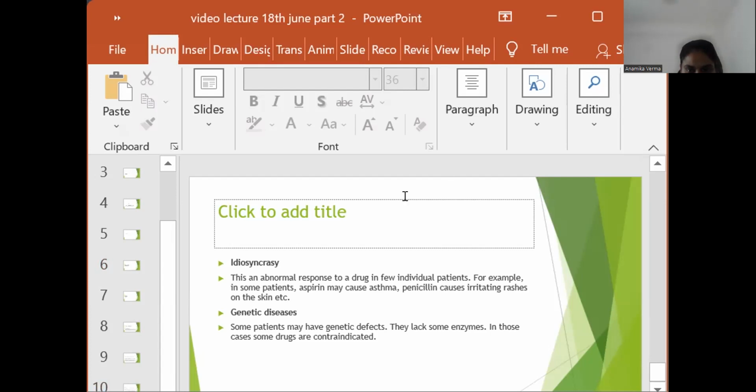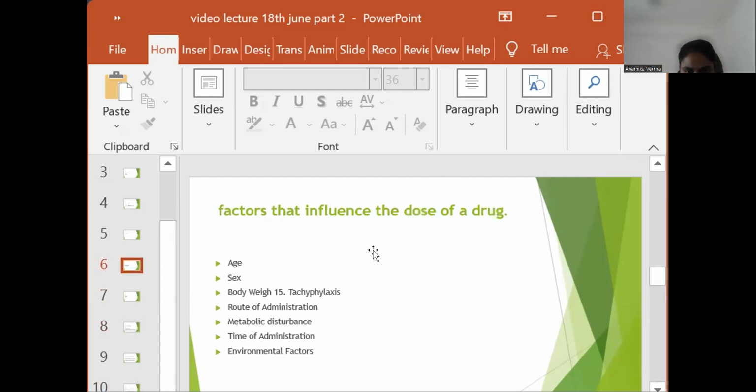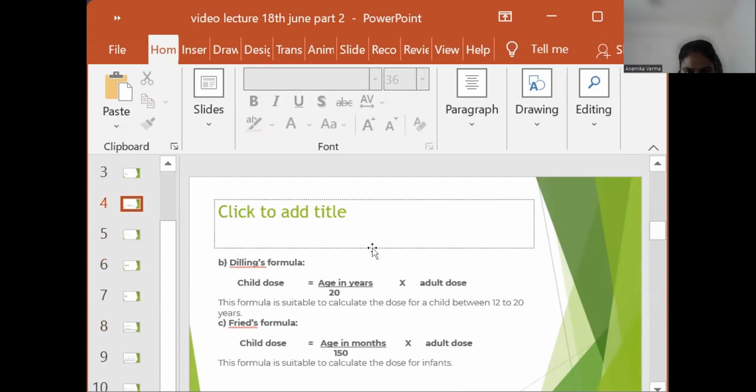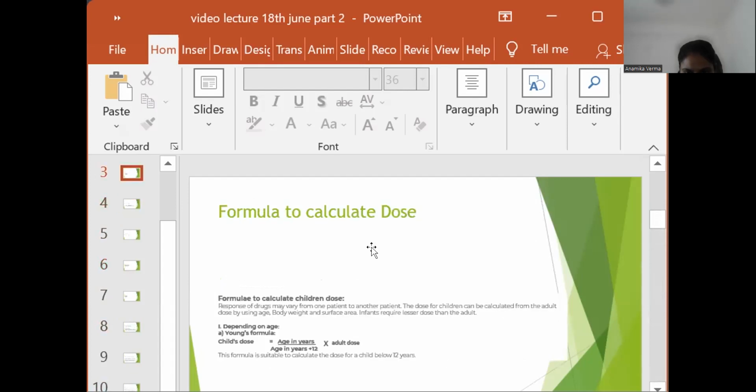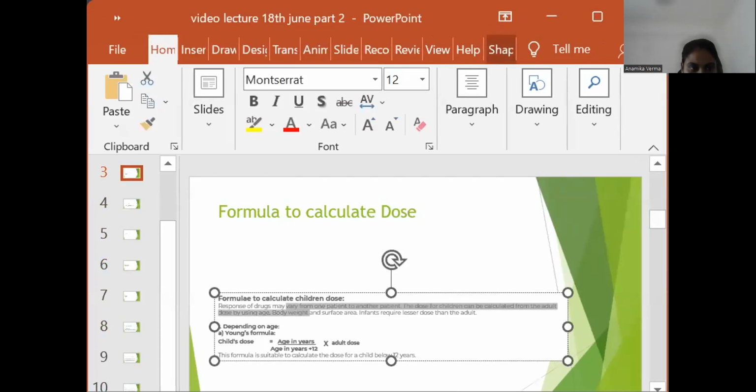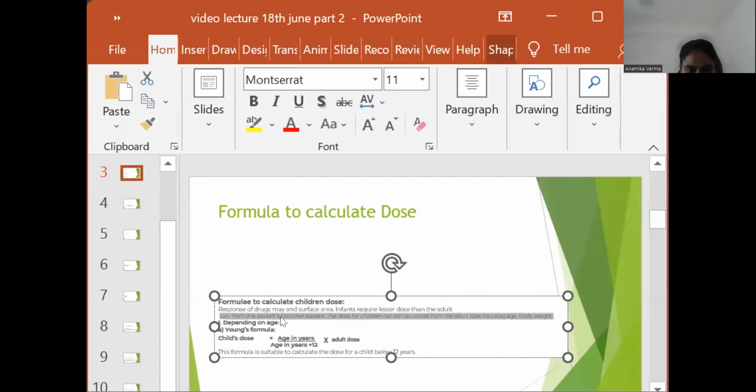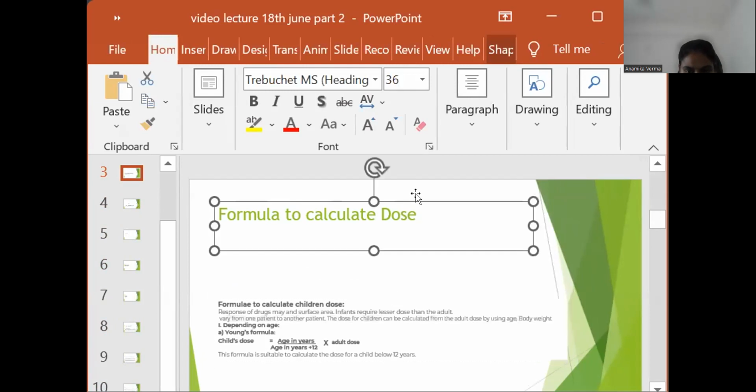Calculation of dose. Young's formula. Response to a drug may vary with age, body weight, and surface area. Infants require lower doses, and the standard dose varies from one patient to another.